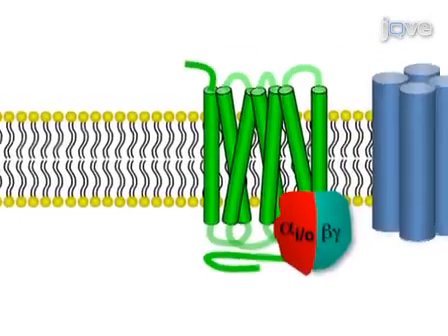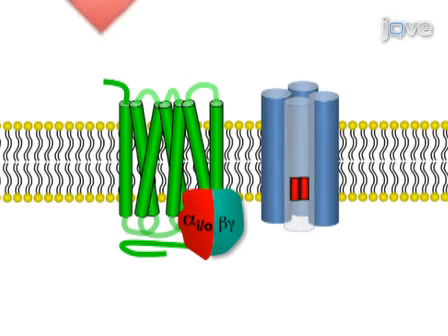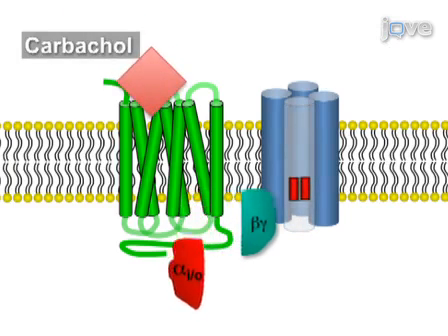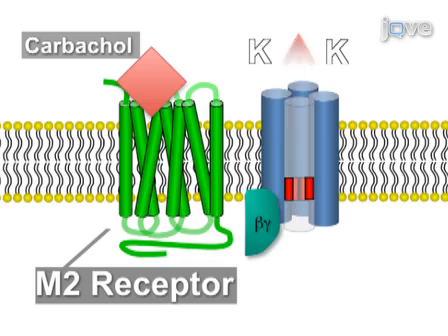G-protein-gated inwardly rectifying potassium channels, or GIRK, are important for regulating the excitability of neurons. GIRKs can be activated by both G-protein-coupled receptors, GPCRs, such as the muscarinic receptor M2R, and by alcohol.